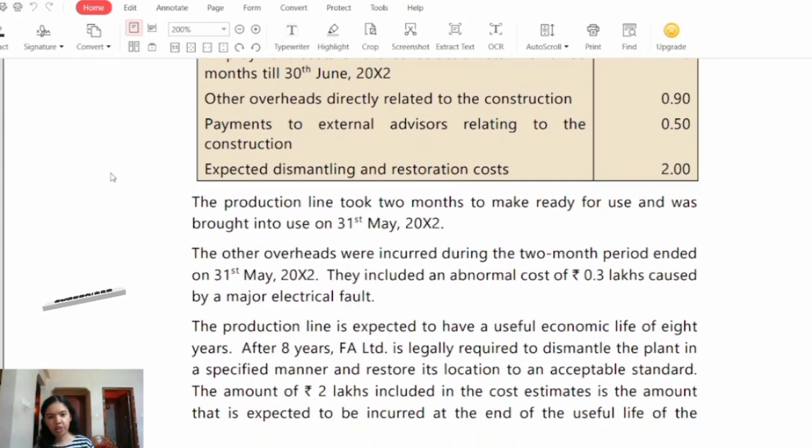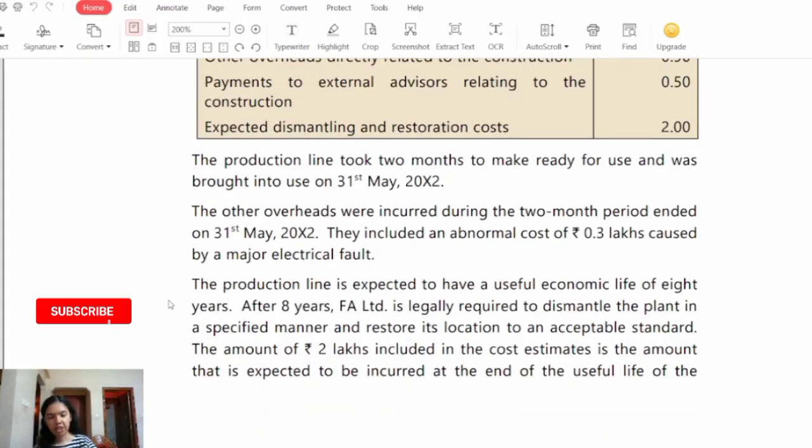The production line took 2 months to make ready for use and was brought into use on 31st May 2022. The other overheads were incurred during the 2 months period ended on 31st May 2022. They included an abnormal cost of rupees 0.3 lakhs caused by a major electrical fault. The production line is expected to have a useful economic life of 8 years.